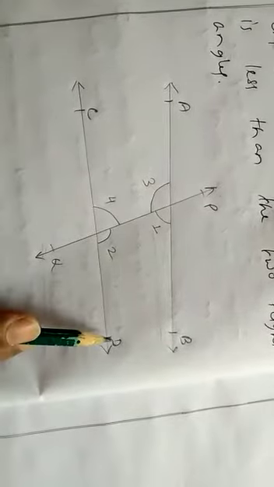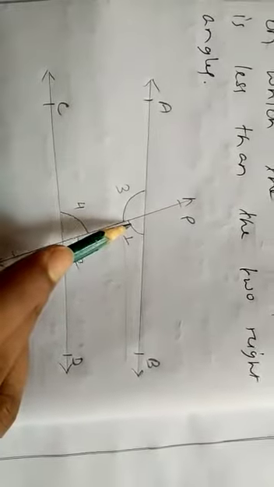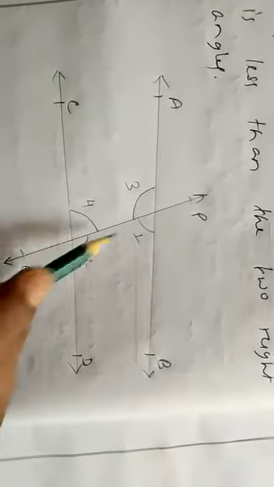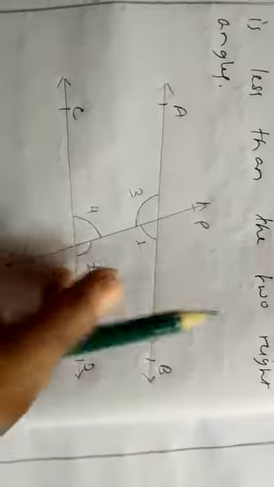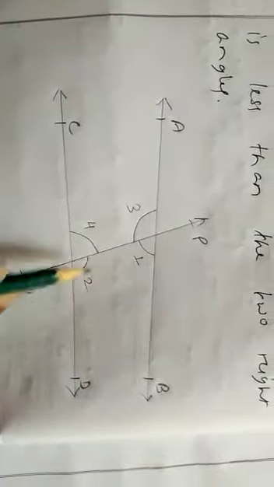Okay, this one is the figure. Suppose AB is a straight line and CD is a straight line. Another straight line PQ lies on those two straight lines; in other words, AB and CD are two straight lines and PQ is the transversal. Suppose this angle is 1 and this angle is 2. Angles 1 and 2 are produced on the right side of the transversal PQ, and they are interior because they are inside the lines AB and CD.